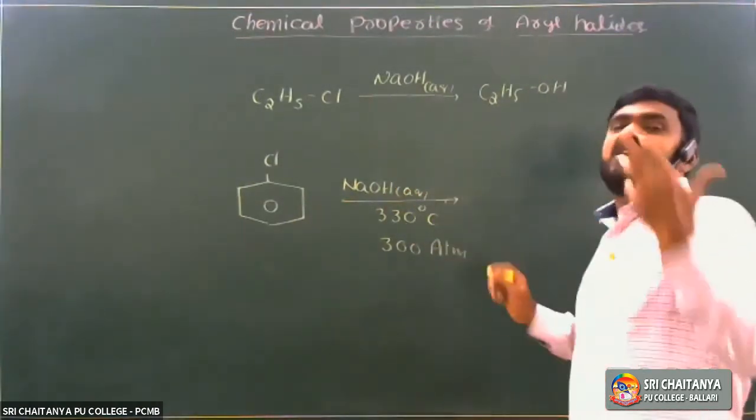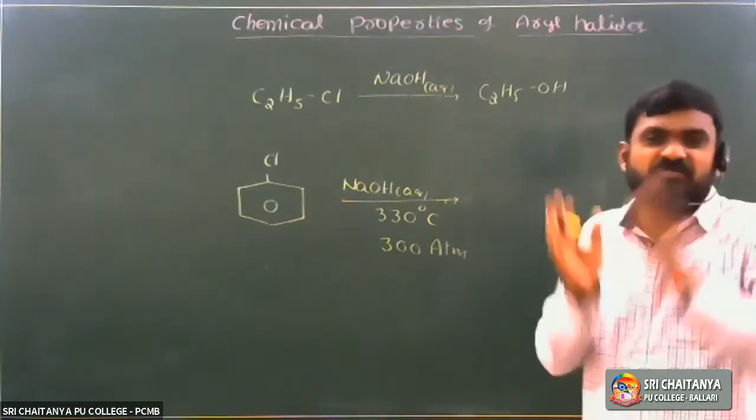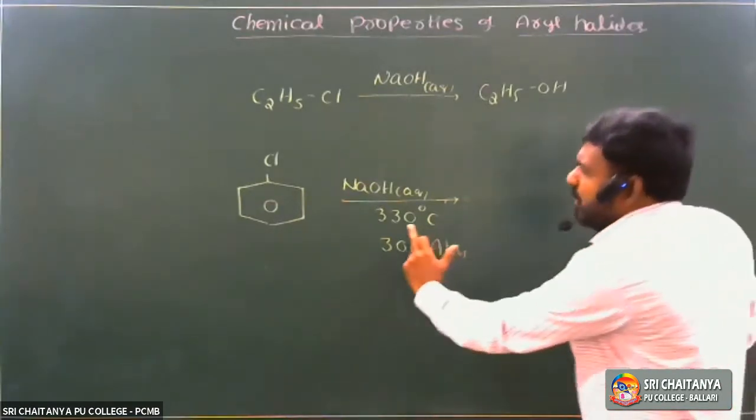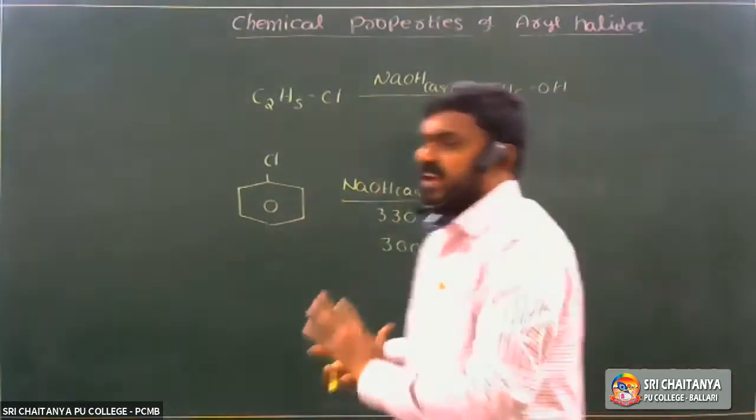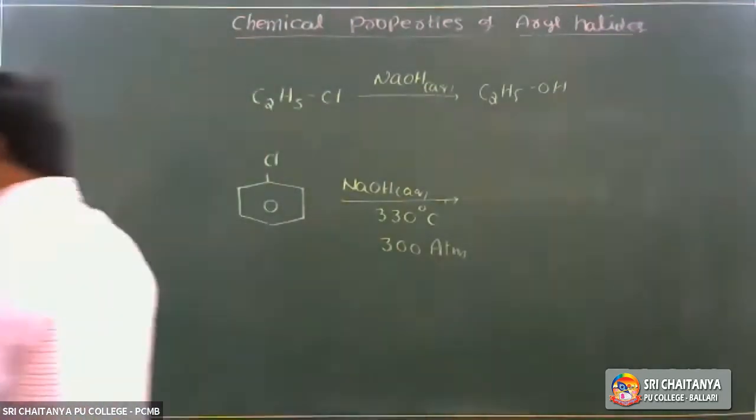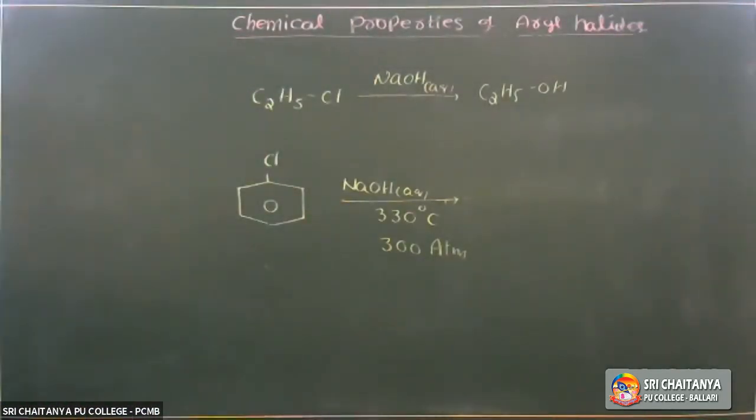Under drastic or vigorous conditions, about 330 to 350 degrees centigrade temperature and 300 atmospheres pressure, it reacts.